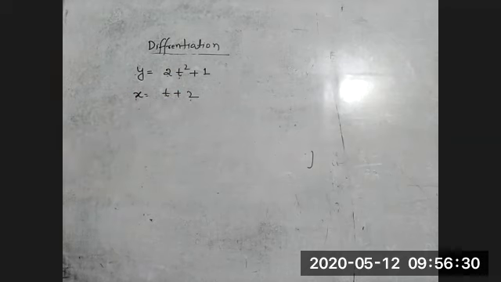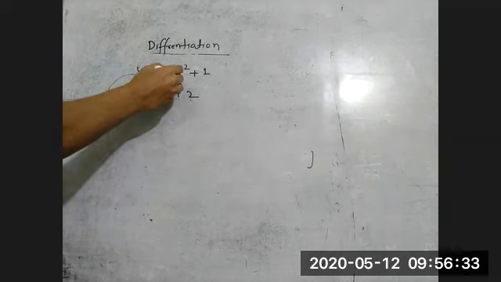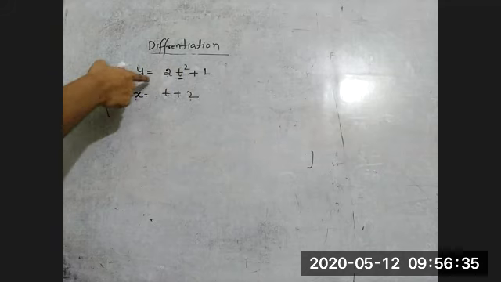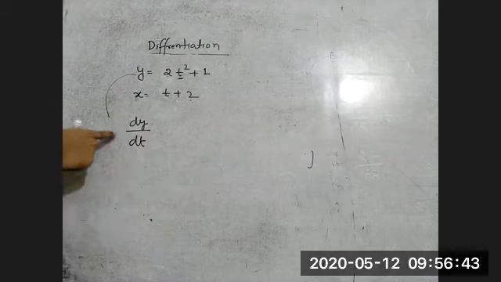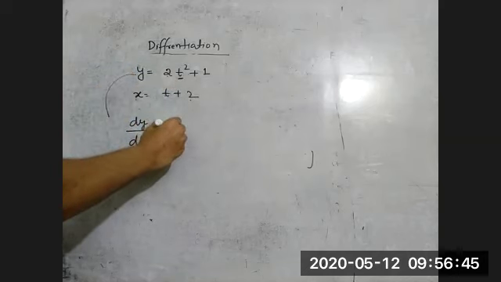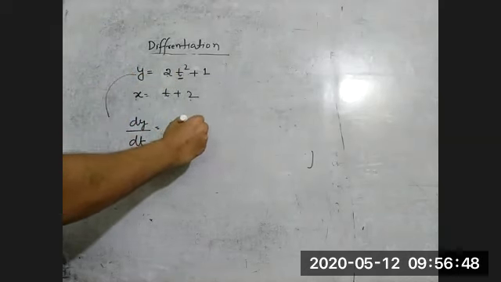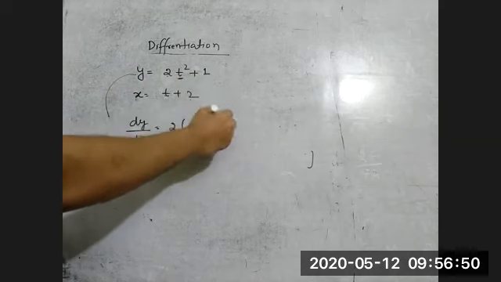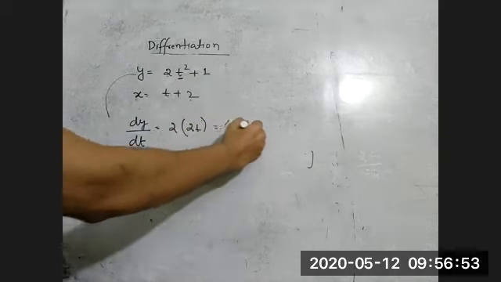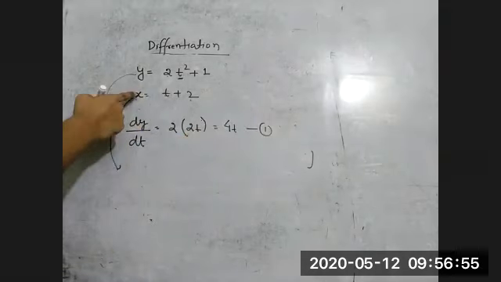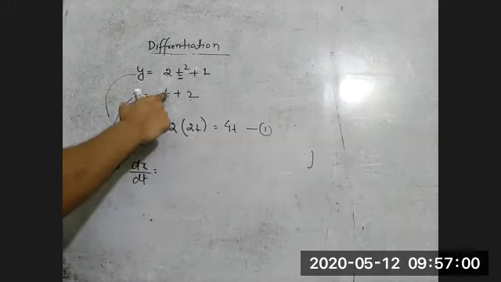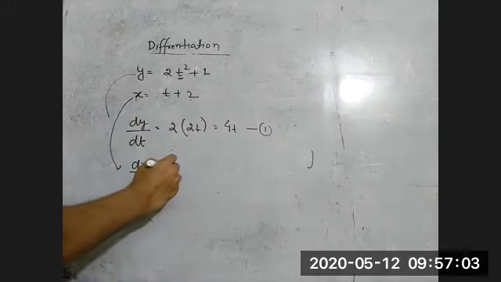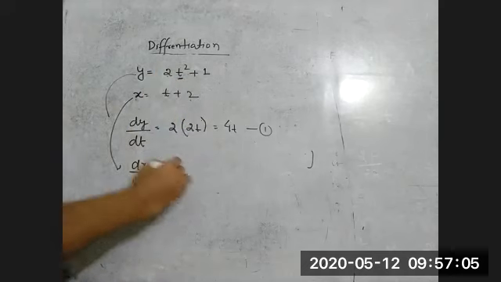So what we can do, because I told you whatever variable we have, we can differentiate with respect to that variable. So we can write dy by dt with respect to t. So what is that? 2 into differentiation of t square, which is 2t, and this is a constant, so 0, so 4t. This is equation 1. Now differentiate x with respect to t, so dx by dt, differentiation of t with respect to t is 1, and this is a constant. Now this is equation 2.